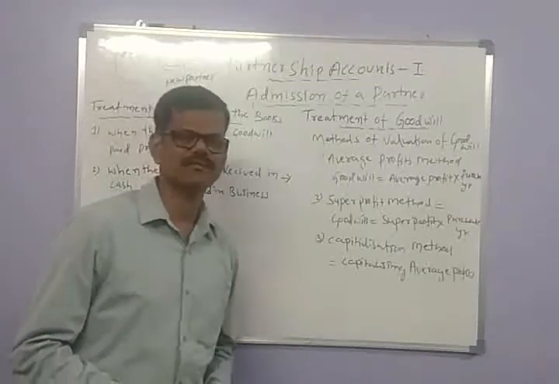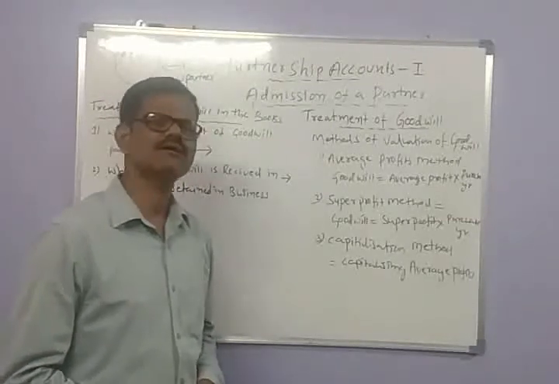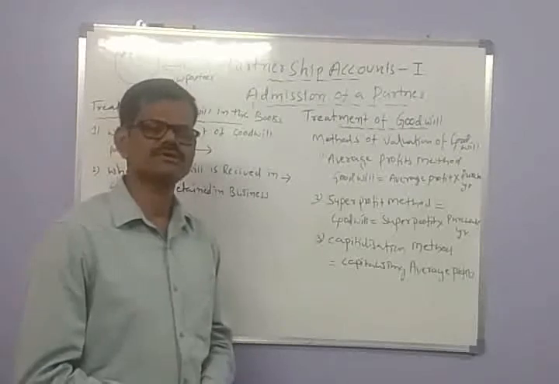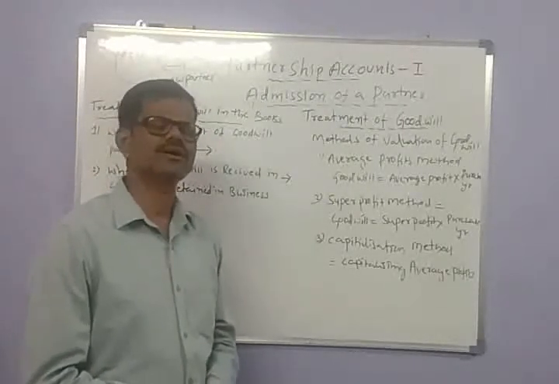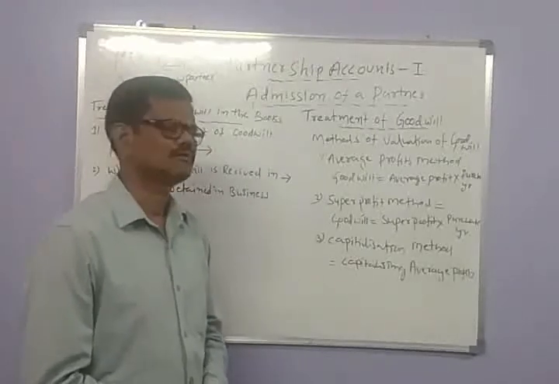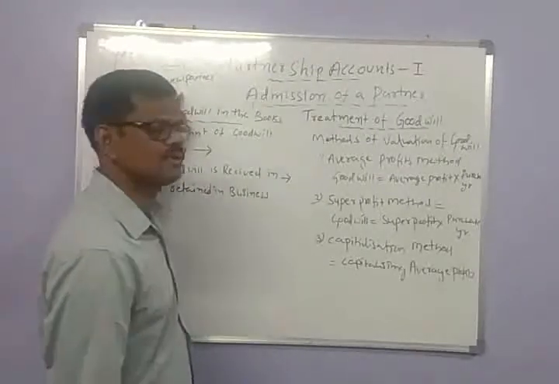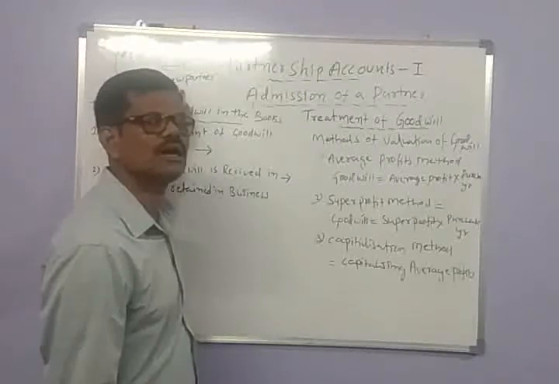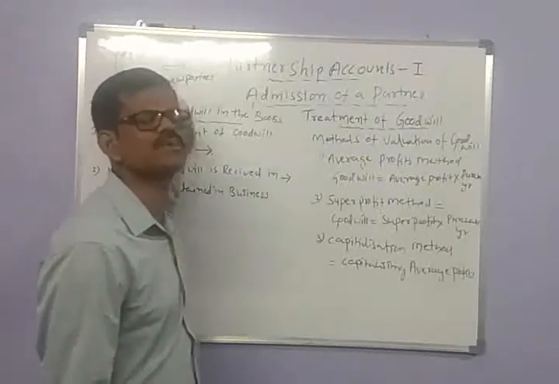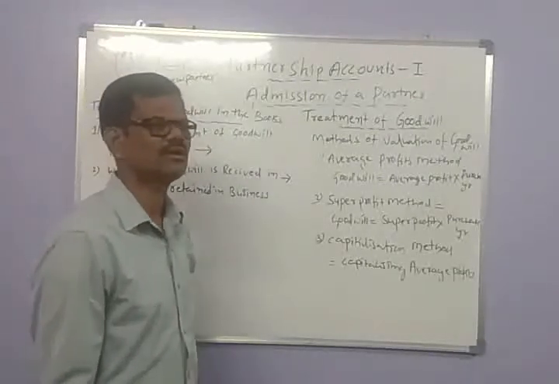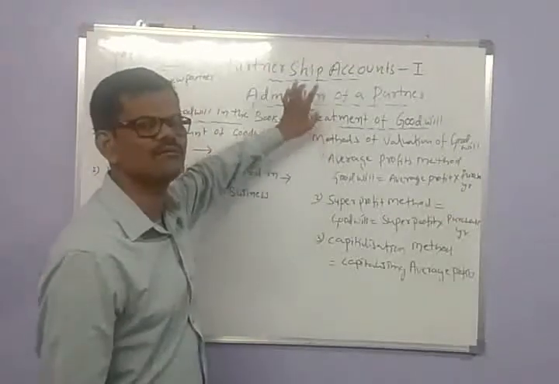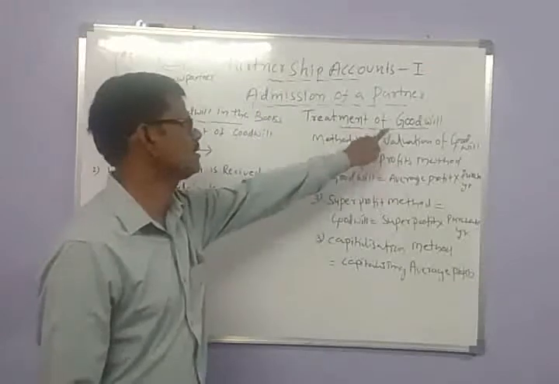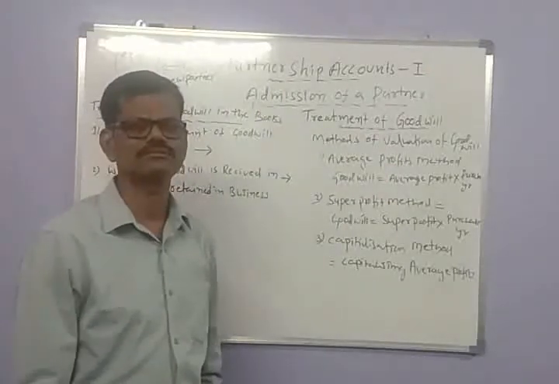To restrict one's efforts or one's caliber from being enjoyed by another, the new person who is going to be admitted as a new partner has to pay some amount as premium. The premium is towards the name and fame of the partnership firm, that is, towards the goodwill.